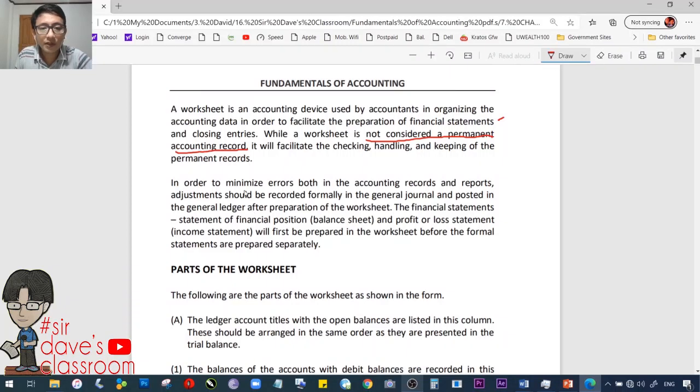In order to minimize errors in both the accounting record and reports, adjustments should be recorded formally in the general journal and posted in the general ledger after preparation of the worksheet. So the worksheet is a working paper of the accountant. The financial statements, statement of financial position, statement of profit or loss will first be prepared in the worksheet before the formal statements are prepared separately.